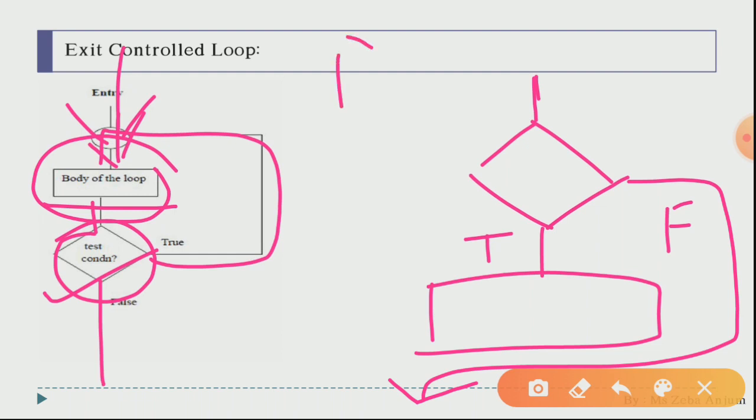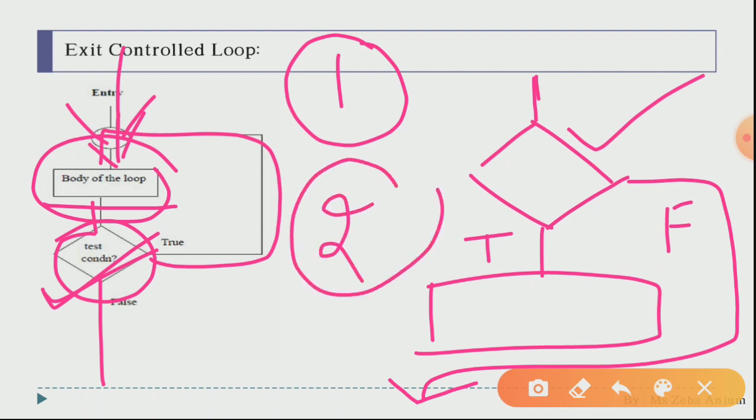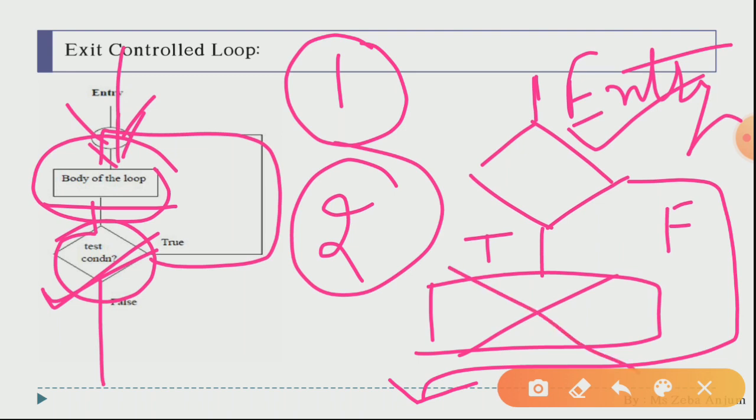Yes, the first difference is that the test condition in exit control loop is at the last, and the test condition in entry control loop is at the very beginning. Okay, and the second difference, that is again the very important one, is that in entry control loop, if the condition is false, then this body will not be executed even one time. But in exit control loop, if the condition is false, then at least one time the body of the loop will get executed.